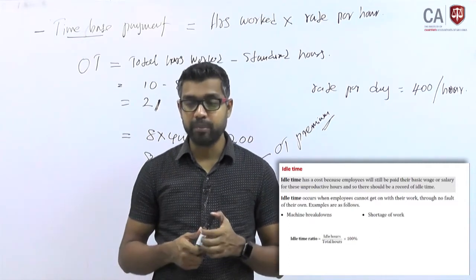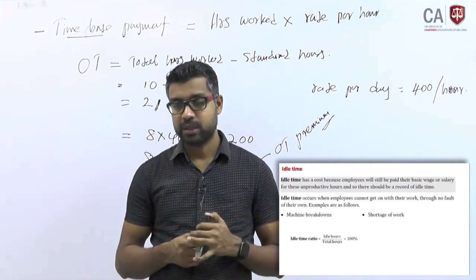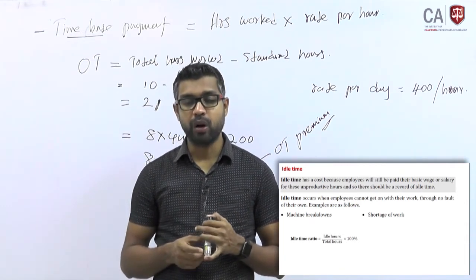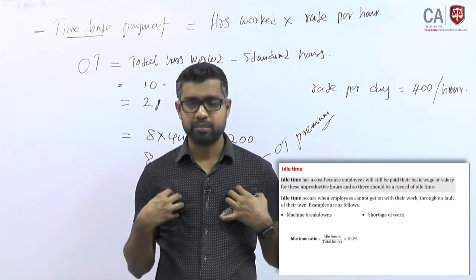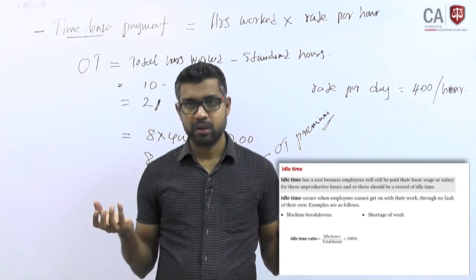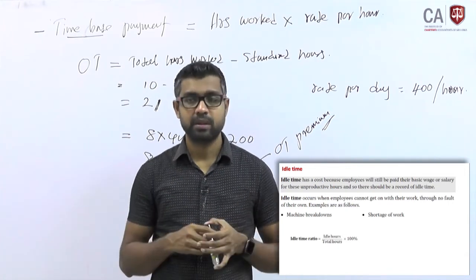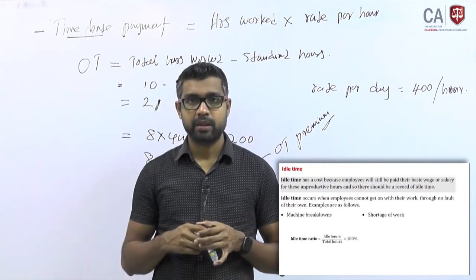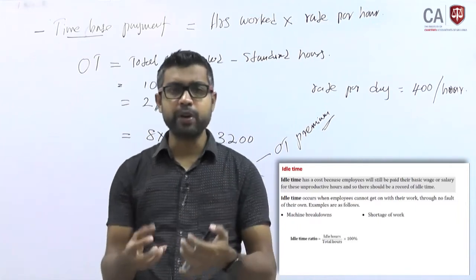Idle time occurs when an employee cannot get on with their work through no fault of their own. It's not my fault. Machine breakdown, right? Shortages of work, which means there are no orders, right? 5,000 employees are working in a garment factory, but no orders to produce garments.